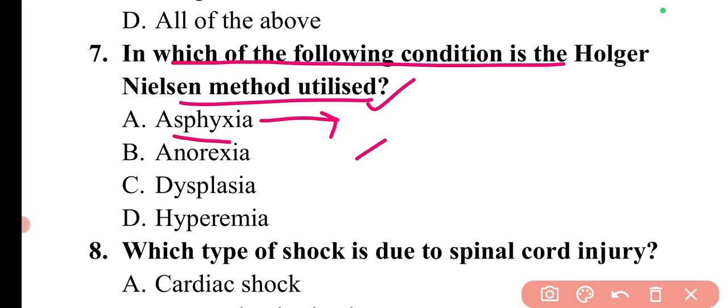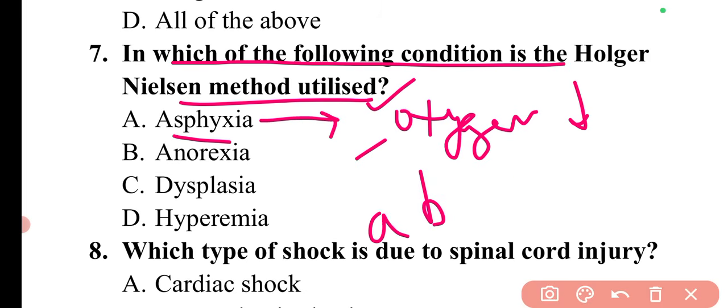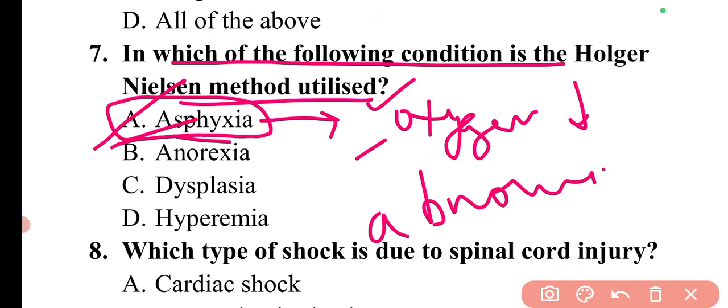Asphyxia is basically a condition in which there is a deficient supply of oxygen to the body, which arises from abnormal breathing. So for this particular condition we use the Holzer-Nielsen method to give artificial respiration.